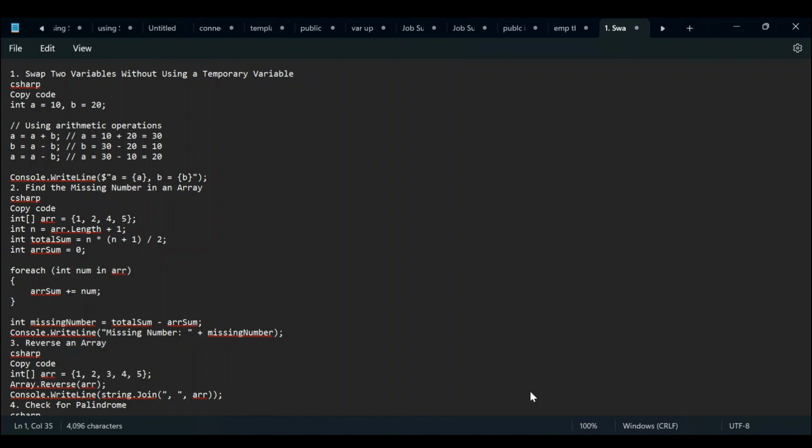So for each int num in array, we add to the array sum. Now we check the total sum we have and the array sum we are receiving, subtract them, and the result we get is the missing number.